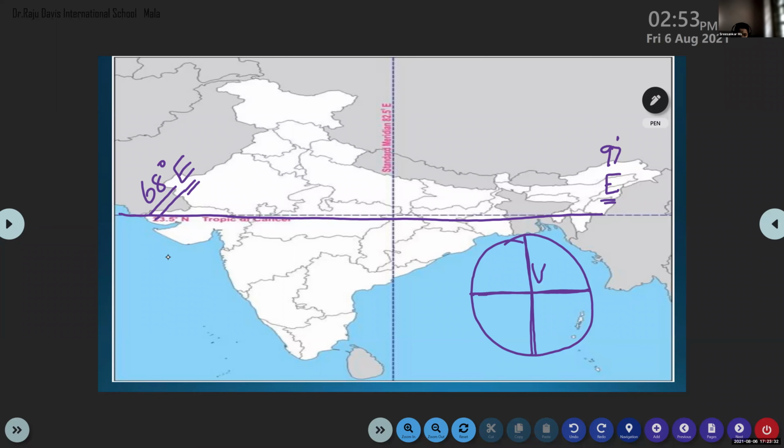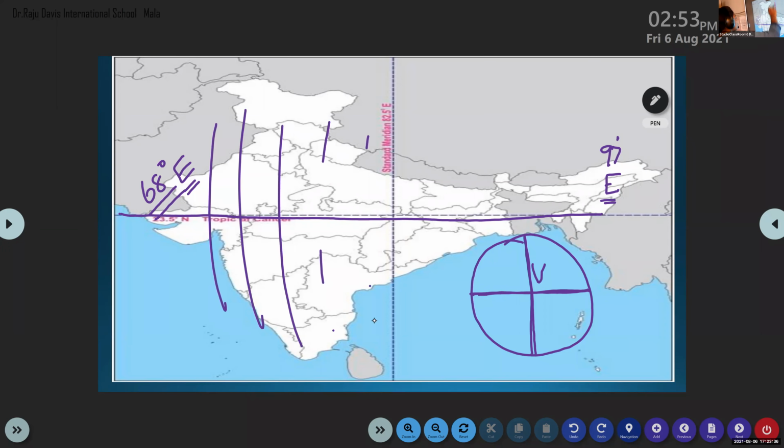So nearly 30 lines are passing through India. Yes or no? 97 minus 68. What is the answer? 29. Nearly 30.